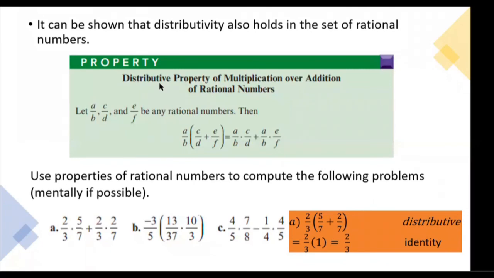So the next property is the distributive property for multiplication over addition of rational numbers. Let A over B, C over D, and E over F be any rational numbers. Then A over B times the quantity of C over D plus E over F is also equal to A over B times C over D. Dinistribute lang natin yung A over B. Then plus A over B times E over F. Ang tawag natin doon ay distributive property. And that's it.